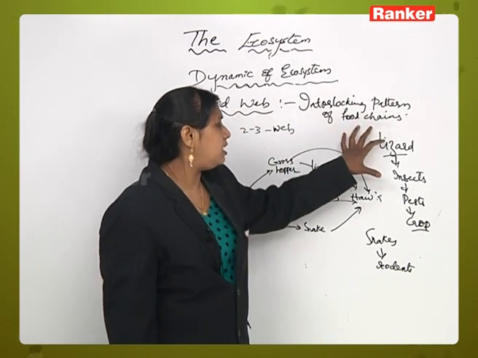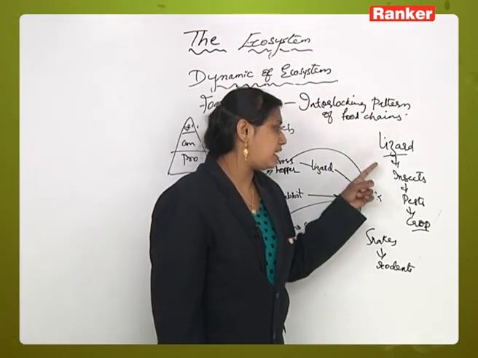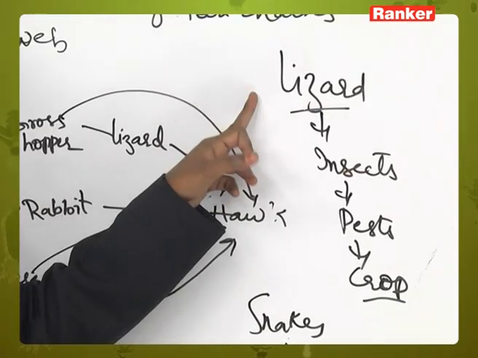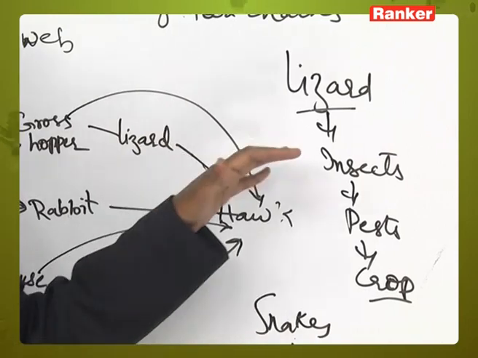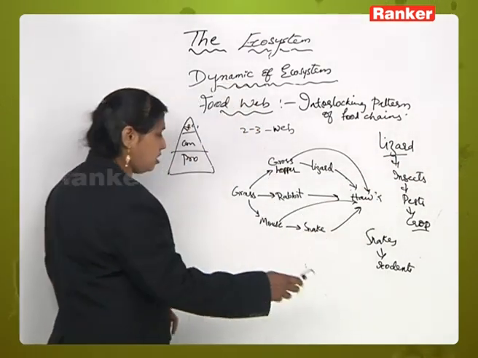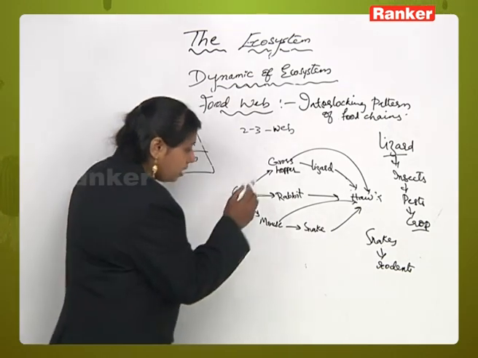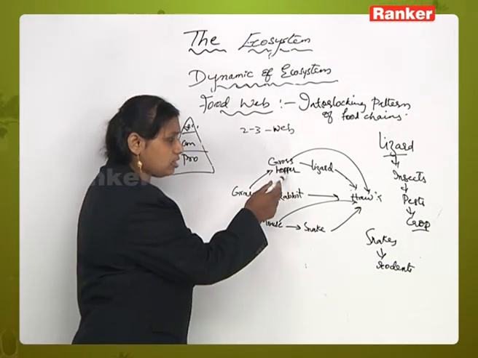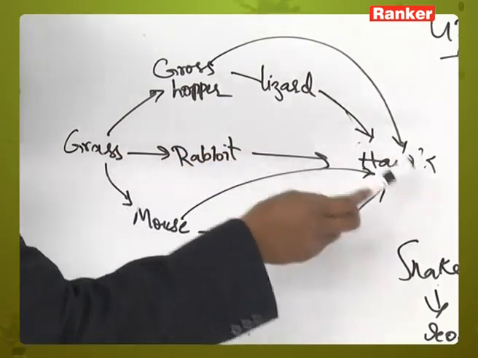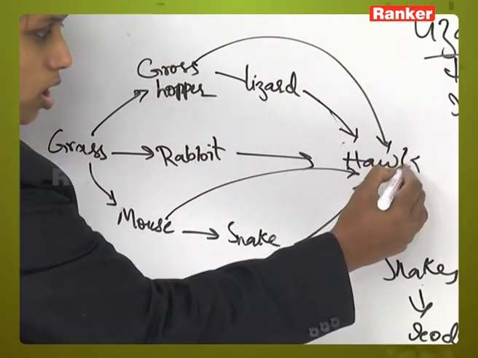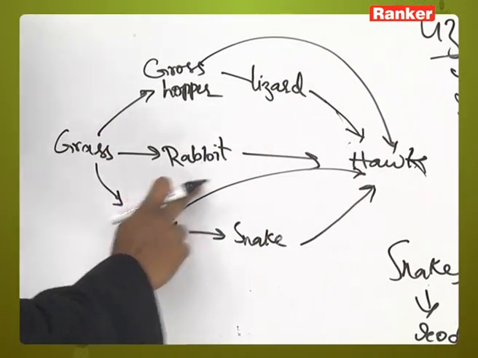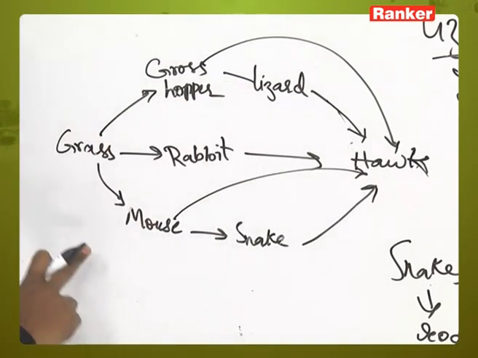Here each species is kept under natural check, and diminishing one species will affect the other species. Now here is an example of a food web. Grasses are eaten by grasshoppers. Grasshoppers are eaten by lizards. Lizards are eaten by hawks. That is one food chain. Grass is eaten by rabbit, and rabbit is eaten by hawk. This is another food chain.